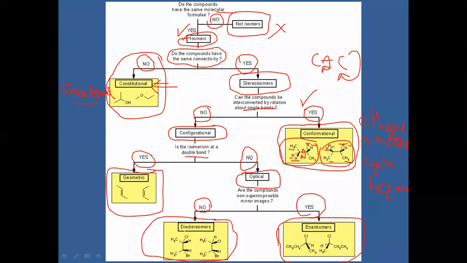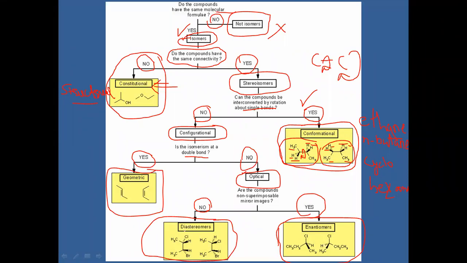Again, optical isomerism is related to non-superimposable mirror images. If your answer is yes, that optical isomeric form is called enantiomers. If your answer is no, then that optical isomerism is called diastereomers.